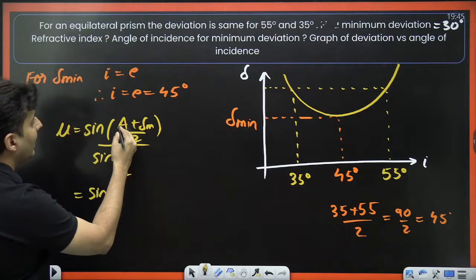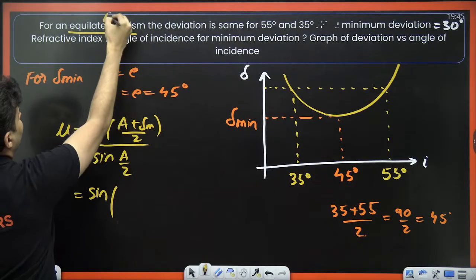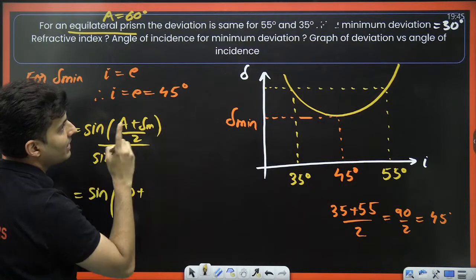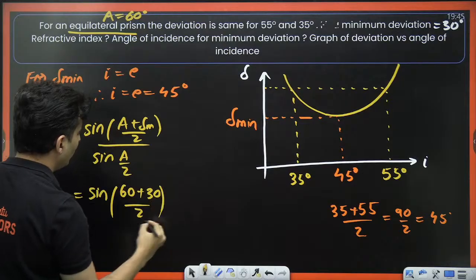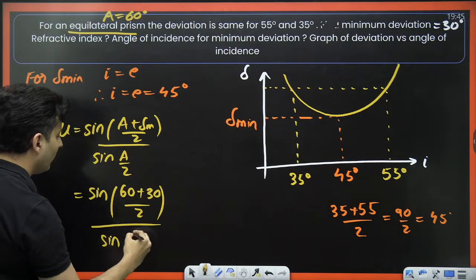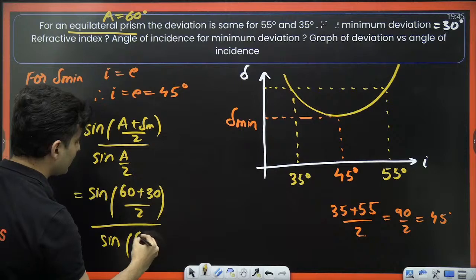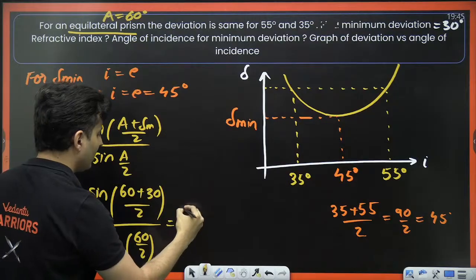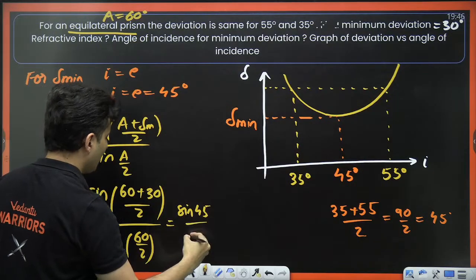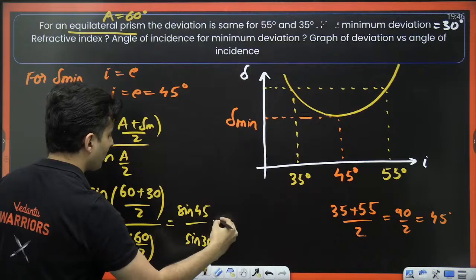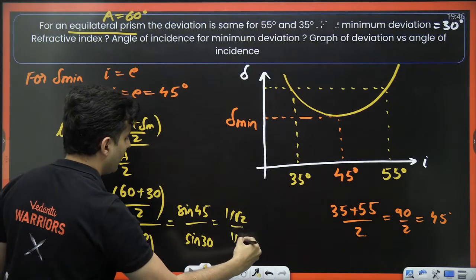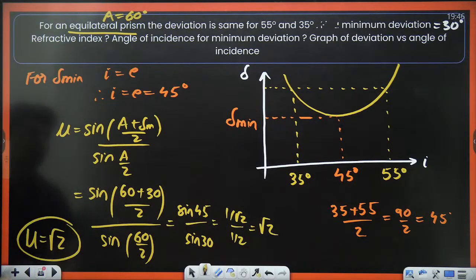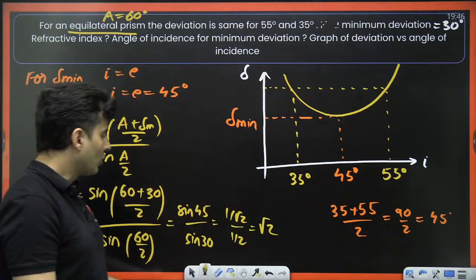Sine of A, the angle of prism, because it is an equilateral prism, angle of prism is 60 degrees. So this will be sine of (60 plus minimum deviation 30) divided by 2, whole thing divided by sine of A, which is nothing but 60 degrees by 2. So 60 plus 30, 90, 90 by 2, 45. So it will be sine 45 by sine 30, which is 1 by root 2 divided by 1 by 2, which is root 2. So we just got the refractive index as root 2.